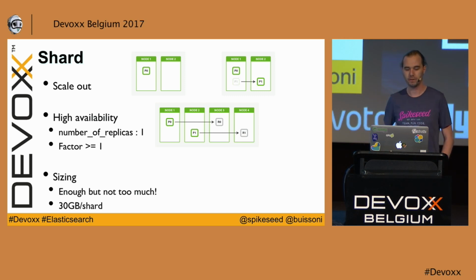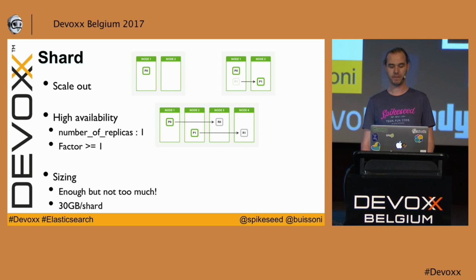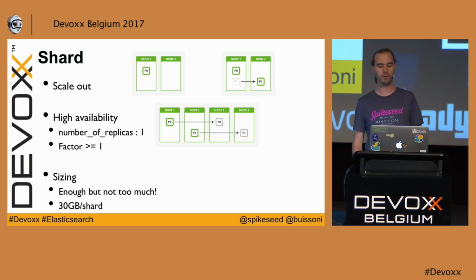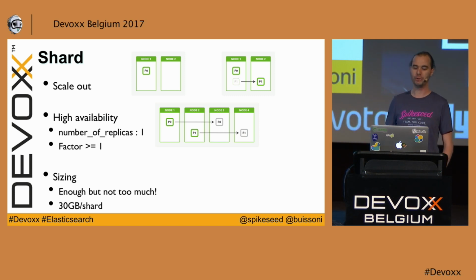You have a second feature, which is the possibility to achieve high availability by setting a replication factor using this property. Of course, in production we recommend to have at least a replication factor of 1. It allows you to distribute your load on multiple nodes.